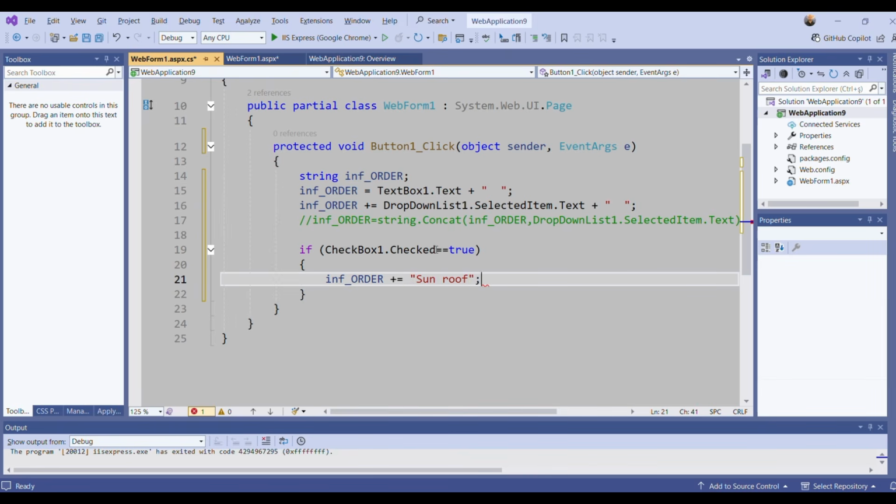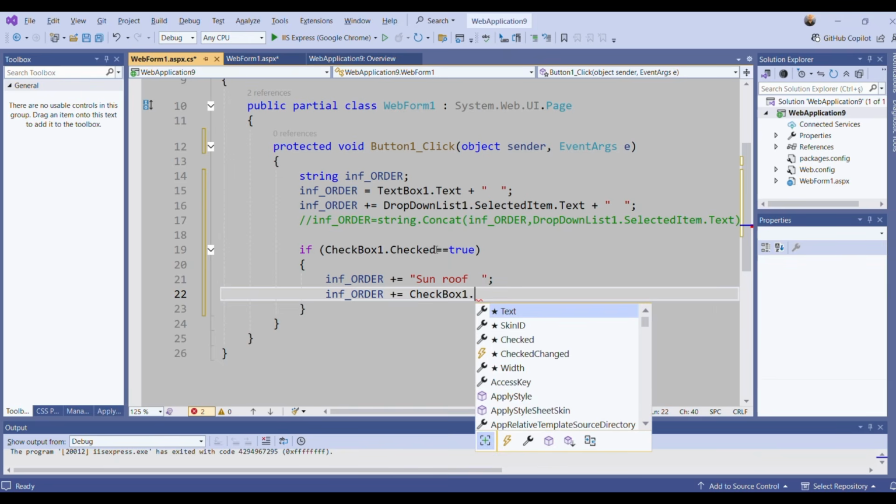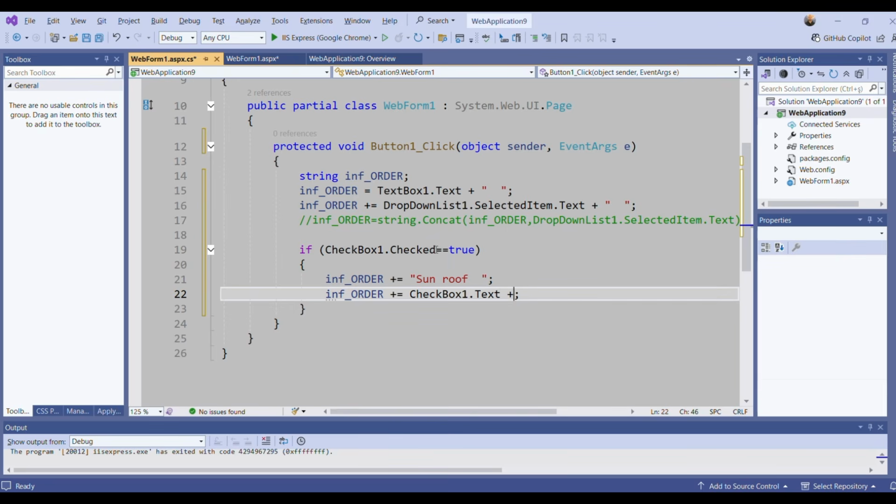Or you can say, let me keep this here so you can remember. I will put some space here. Instead of that, you can say infOrder plus equal checkbox 1 dot text. This is the alternative. You can choose one of them. Both work.